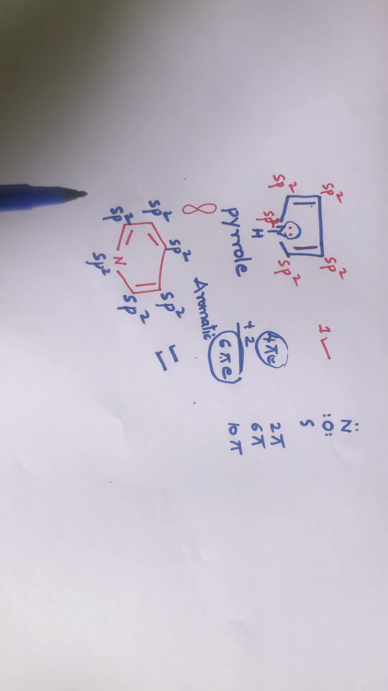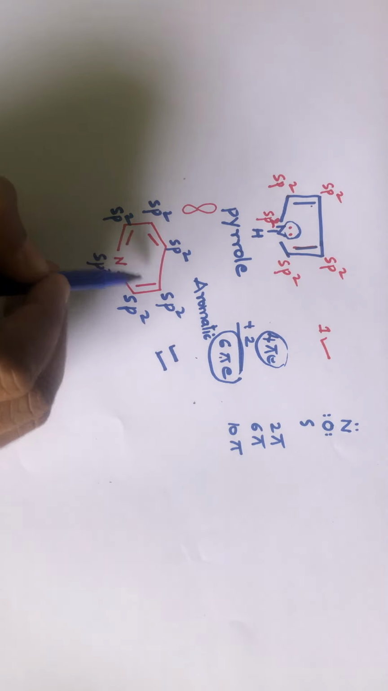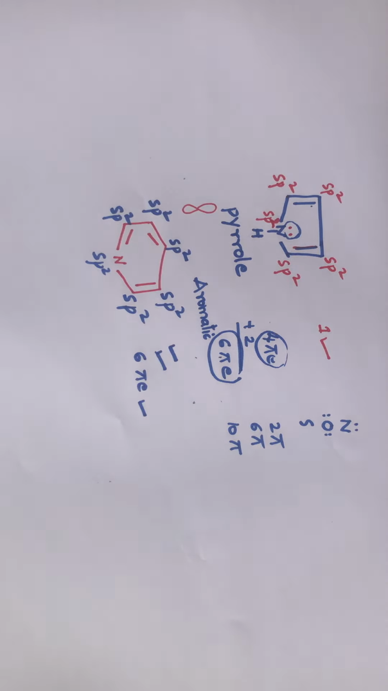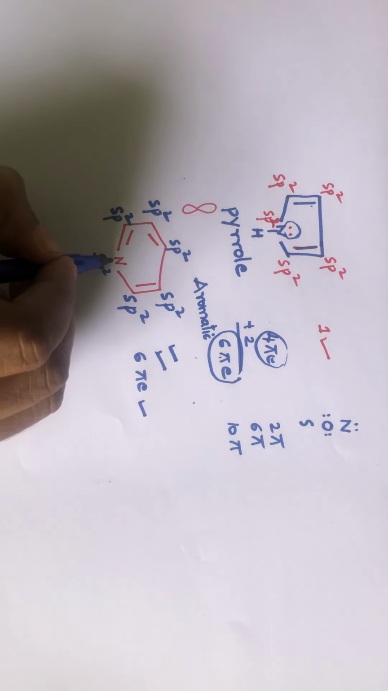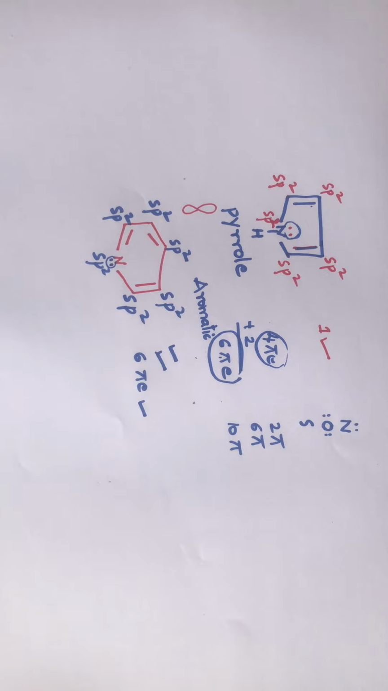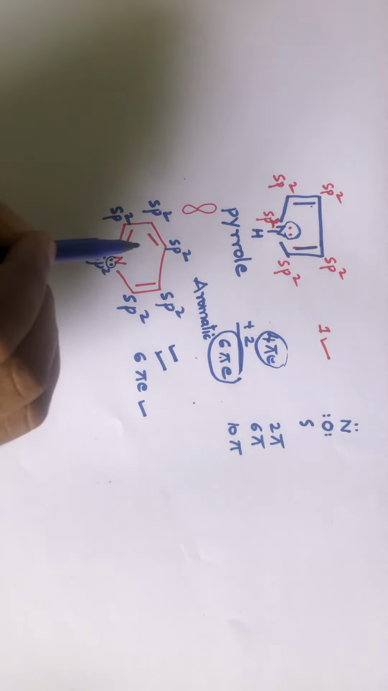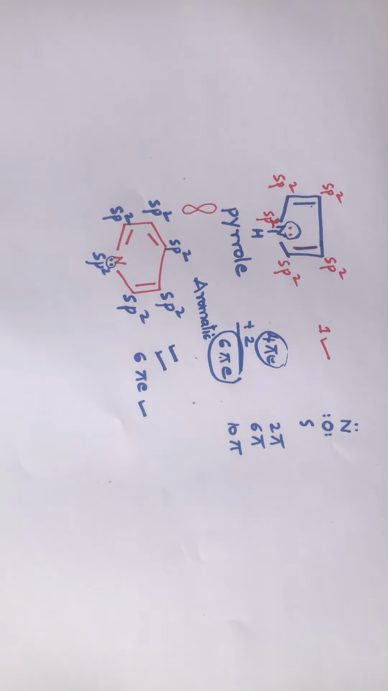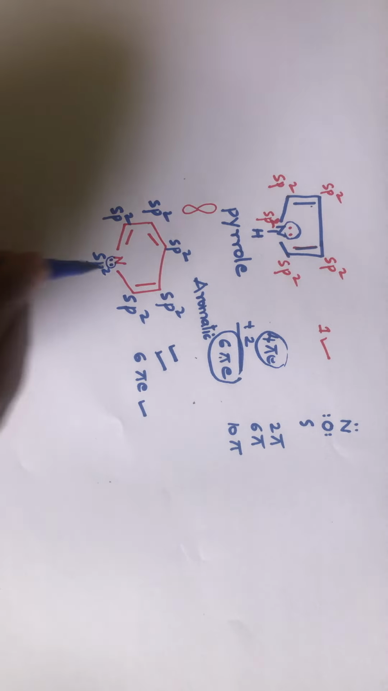Now, how many pi electrons does it have? 2, 4, 6. That means it has 6 pi electrons. Yes, Huckel's rule. So this molecule will be aromatic in nature. See, nitrogen contains a lone pair of electrons, but this nitrogen doesn't involve its lone pair in delocalization. These lone pair electrons will not be involved in delocalization. So these 6 pi electrons will be delocalized, and this will impart aromatic character to this molecule. This molecule is pyridine.